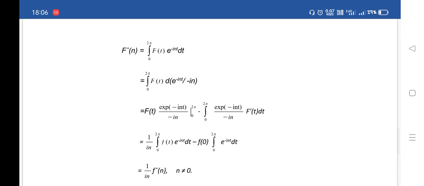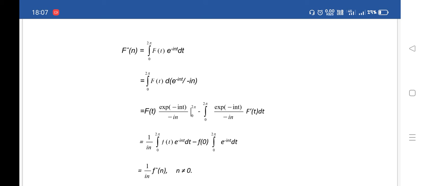F hat(n) is equal to 1 upon 2 pi, the integral from 0 to 2 pi of F(t) e to the minus i n t dt, which is equal to 1 upon 2 pi the integral from 0 to 2 pi of F(t) d of e to the minus i n t divided by minus i n. This is equal to 1 upon 2 pi, F(t) e to the minus i n t divided by i n from 0 to 2 pi, minus the integral from 0 to 2 pi of e to the minus i n t divided by minus i n times F dash(t) dt.